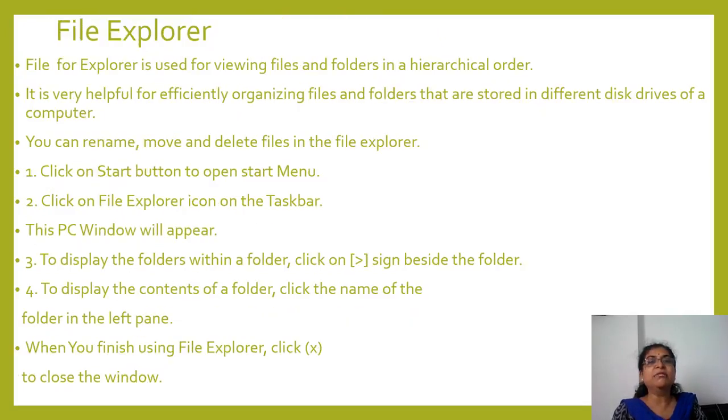Understood? Now next is, what is File Explorer? See, whenever we want to check a file, or see the file name, or modify the file, or add a new file, or create a new folder, we use File Explorer. How do we get this File Explorer? File Explorer is used for viewing files and folders in a hierarchical order. Means which files are there, which folders are there, or which folder comes after the third folder, the fourth folder, at what places it is placed. We can get the idea of all that.